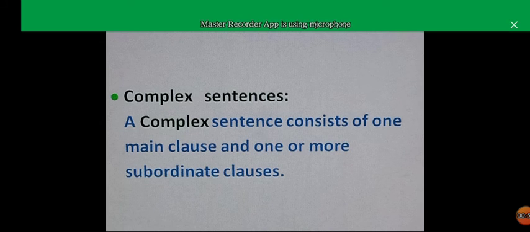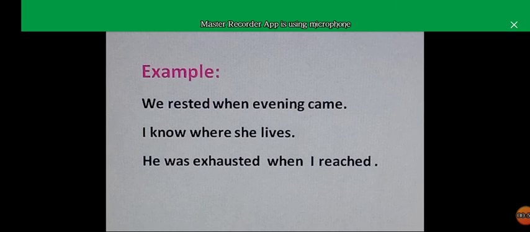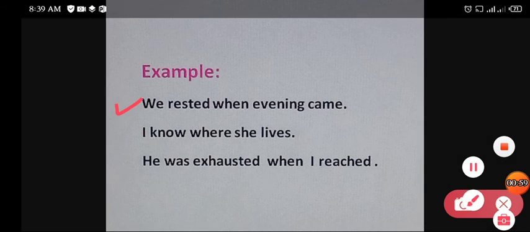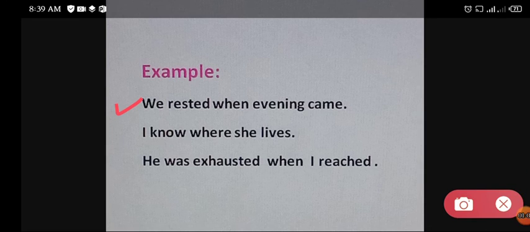So here are some examples of complex sentences. First example we have: we rested when evening came. Now, we rested when evening came.